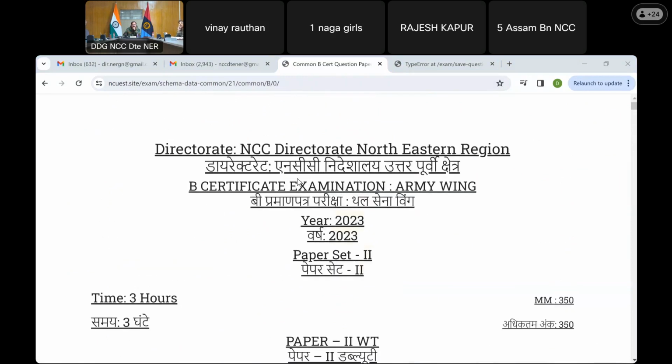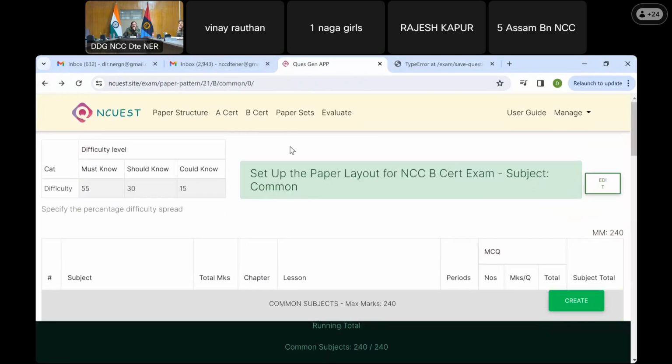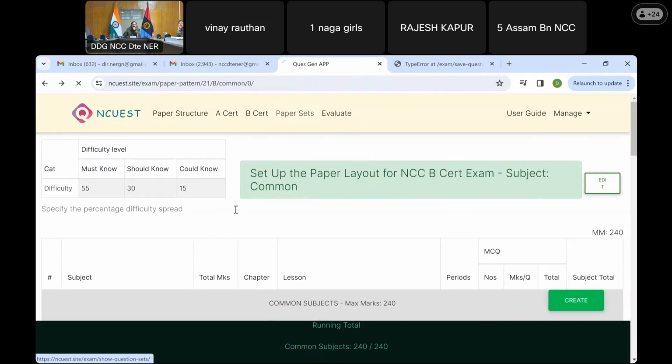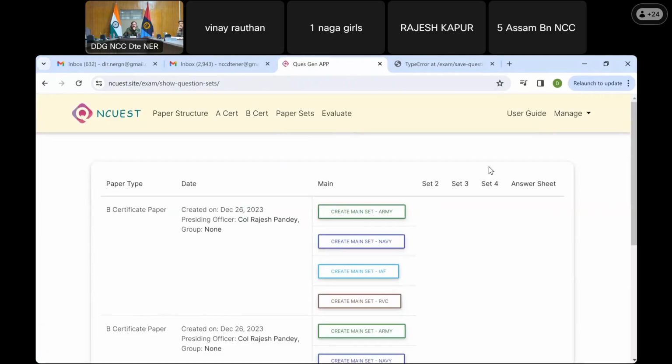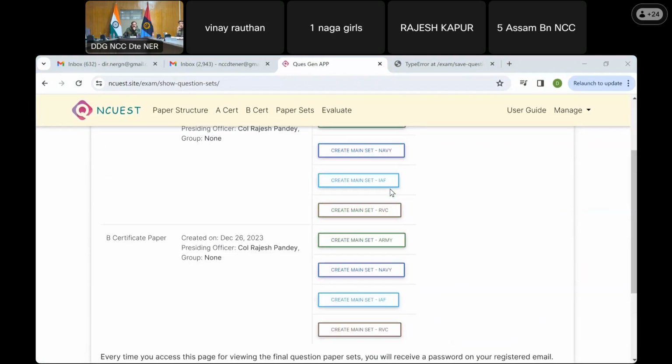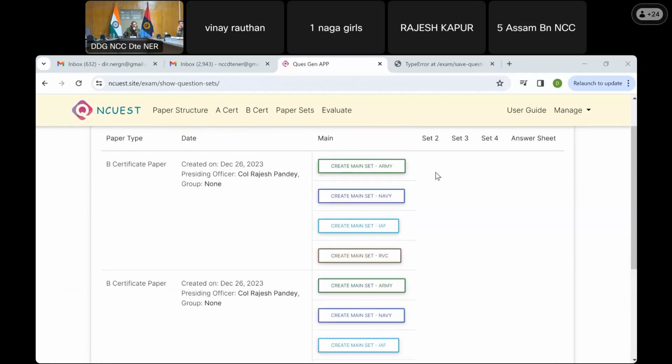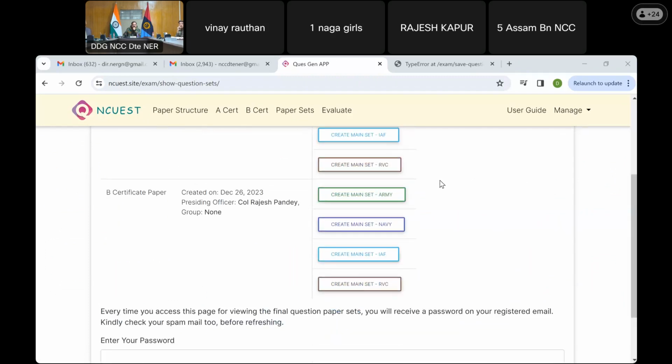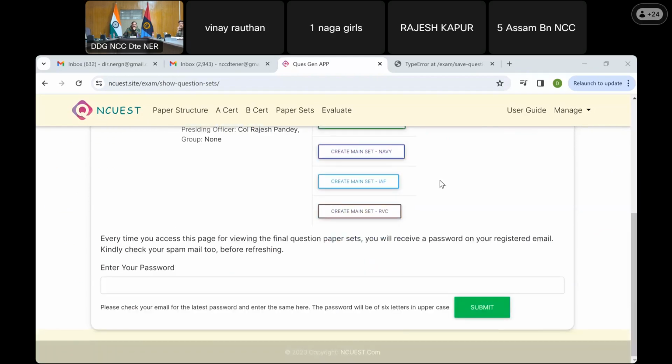Now once that is done, we are taken to this part, that is the paper sets. Now here is the option which is there, paper sets, where the papers are being generated one after the other.